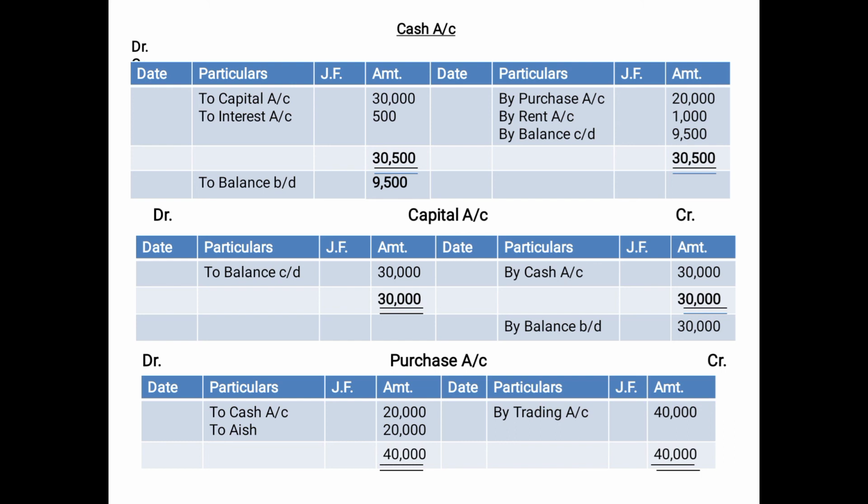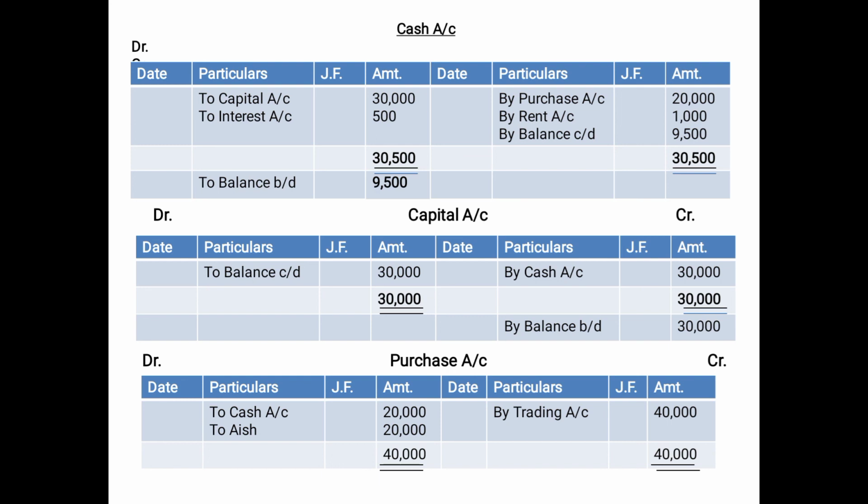Now remember children, purchase account is related to goods. So its balance will be transferred, or it will be closed by transferring the balance to trading account. If you remember the previous example, purchase account had only two items on the debit side, that too, to cash account 20,000 and to cash 20,000. On the credit side nothing was there. So when you total the debit side it came to 40,000. When you total the credit side it came to 0.